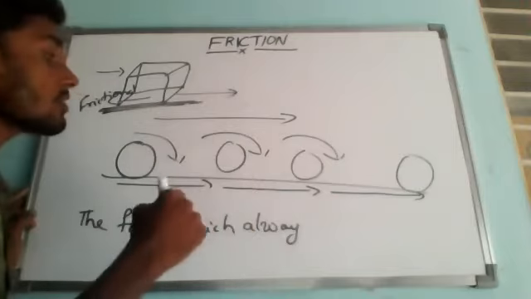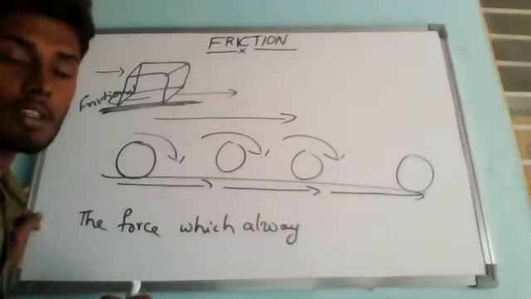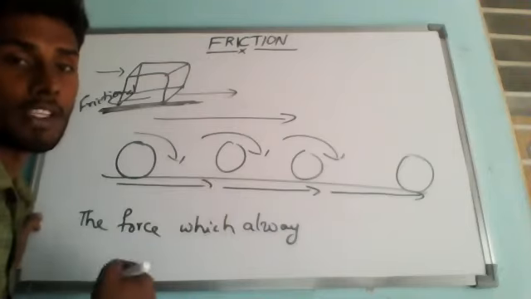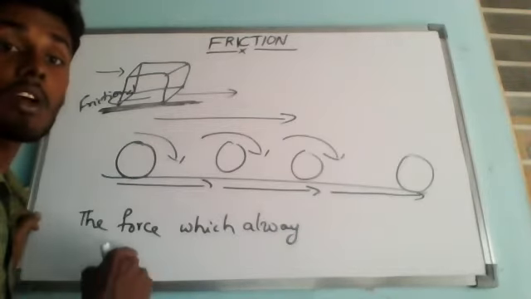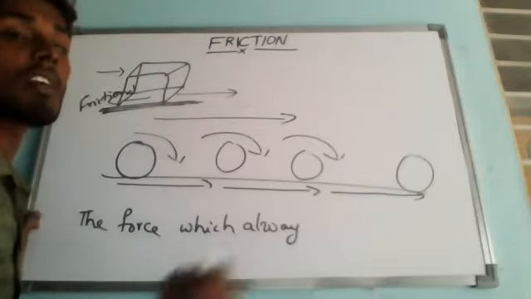The force, some force, what is it going to do? It is going to stop the movement of a body. Understand? So that is only called friction. The force which always opposes the motion of one object over another object.